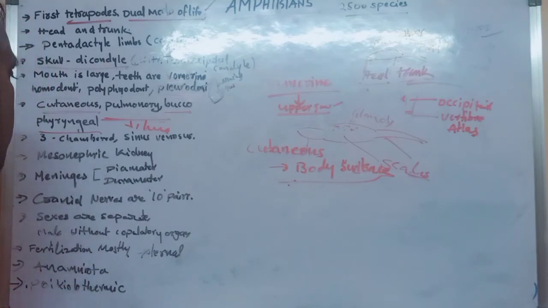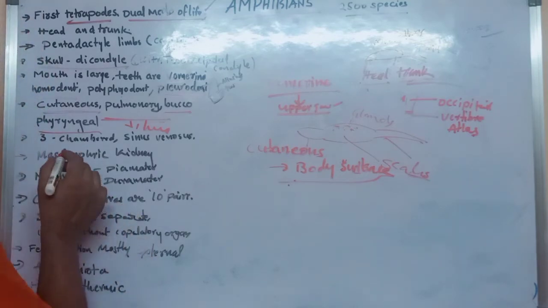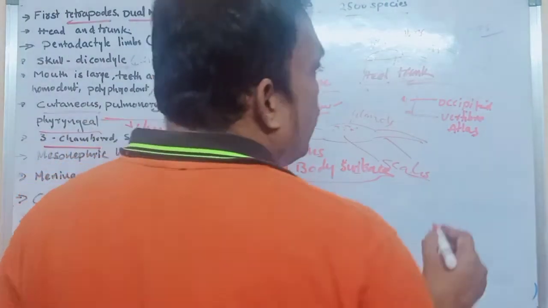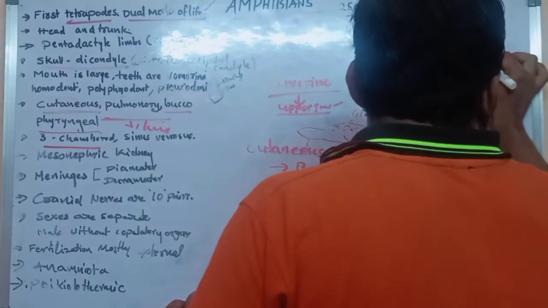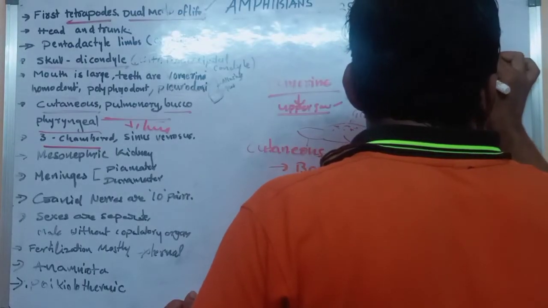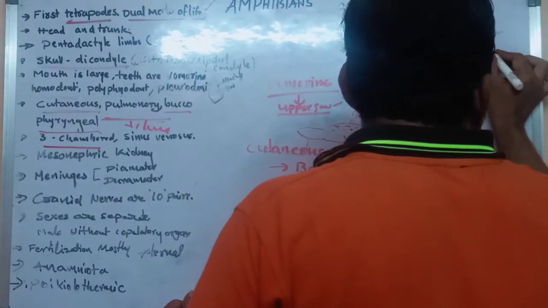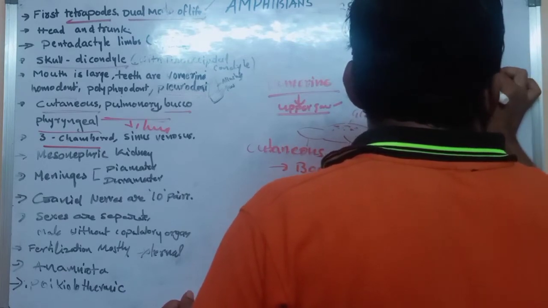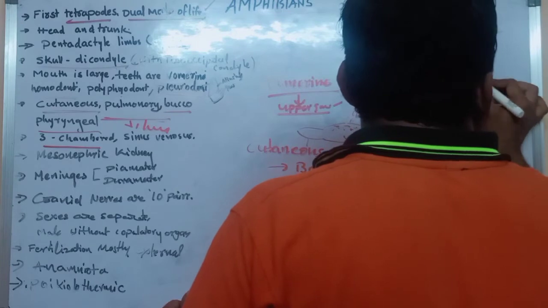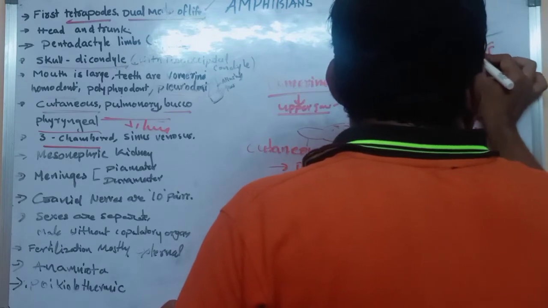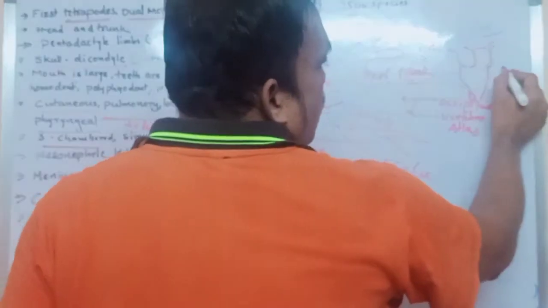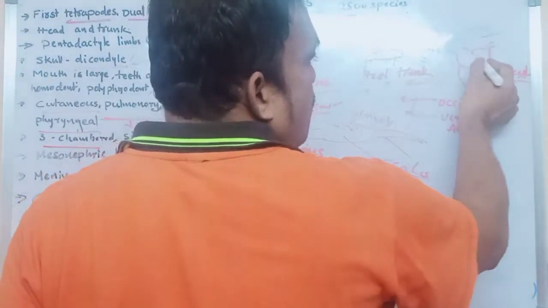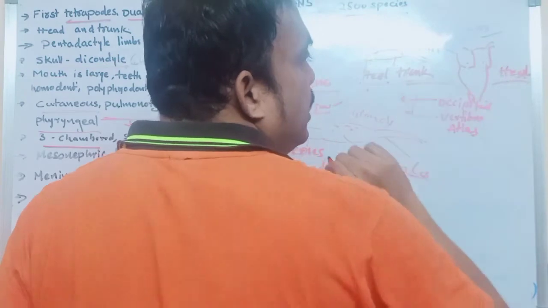And very important, one more point. The heart is divided into three chambers. Generally, for example, this is the heart of an amphibian. The amphibian's heart is divided into three chambers.